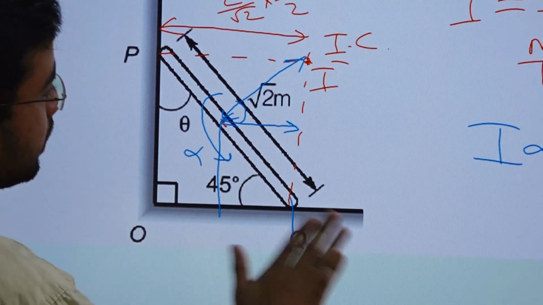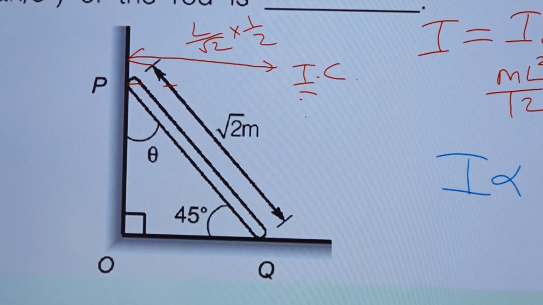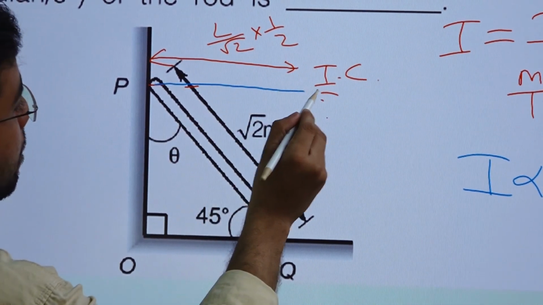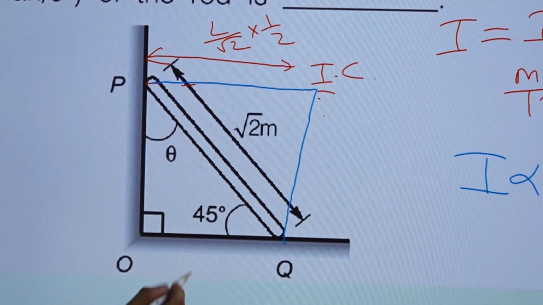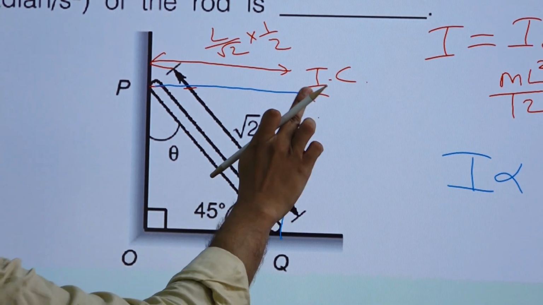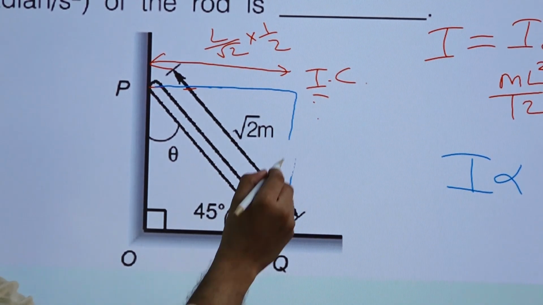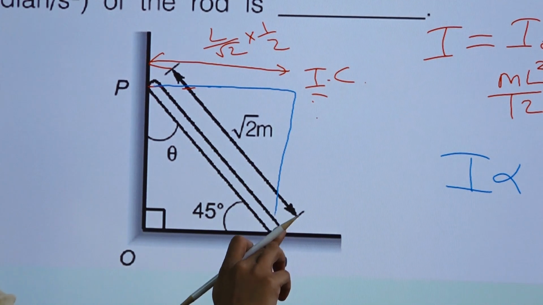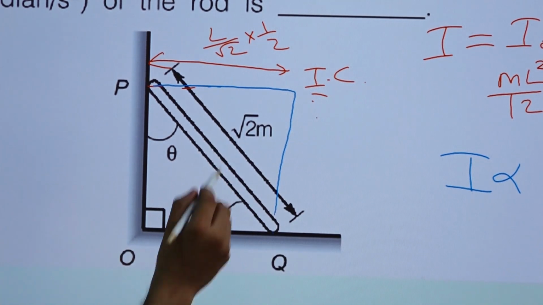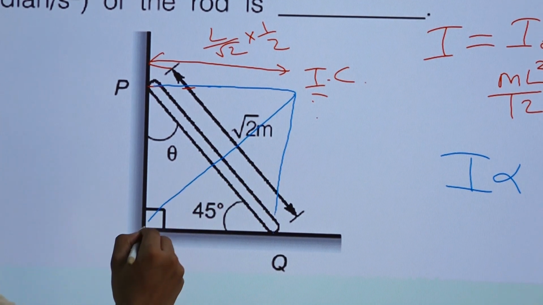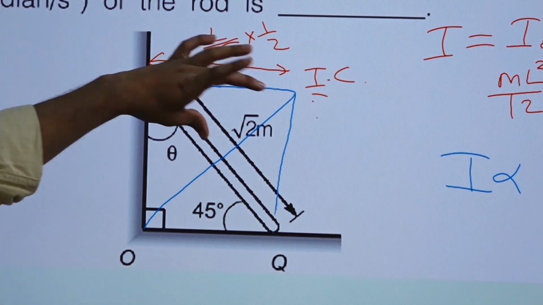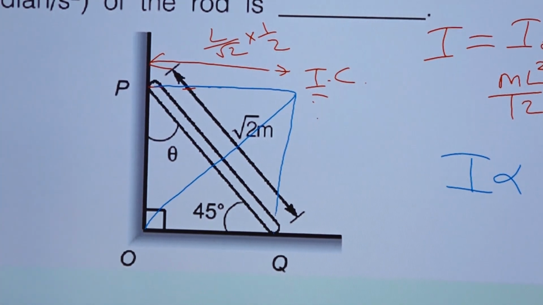Simply, we can make it very easy. It will be very easy because this is a rectangle. This is root 2, so this whole line will become root 2, and this much will become root 2 by 2, that is 1 by root 2.